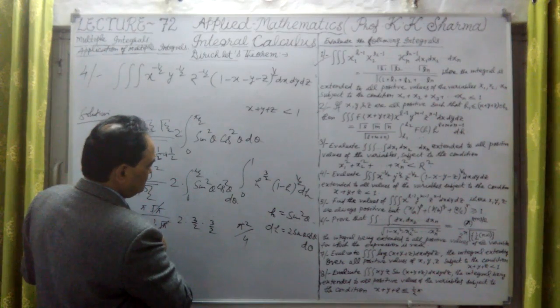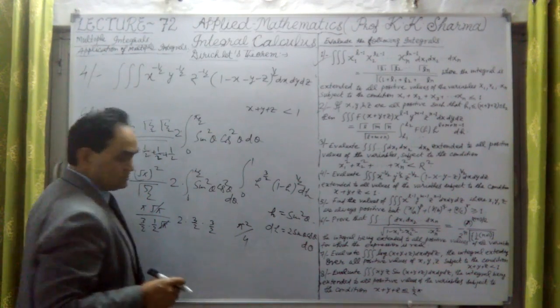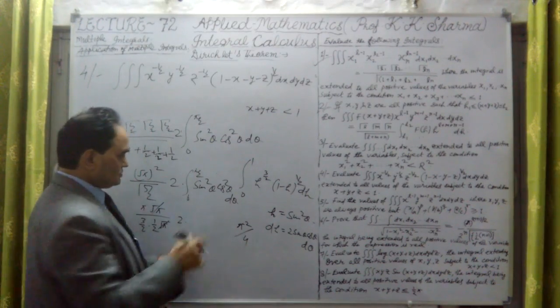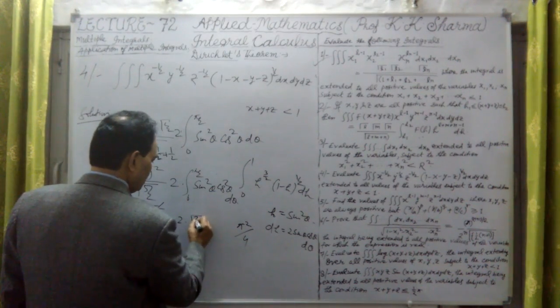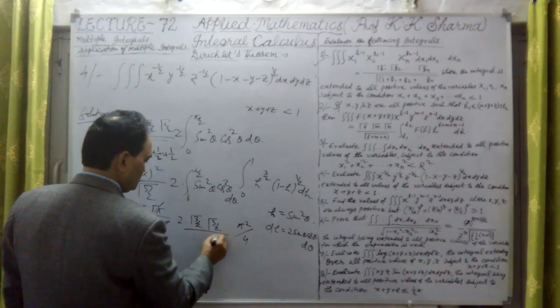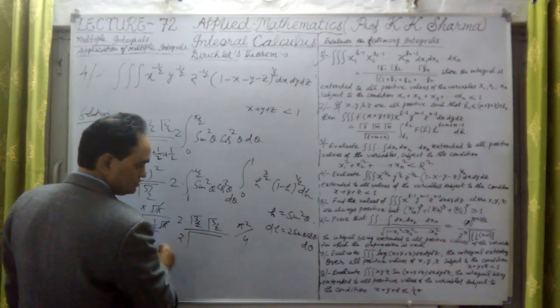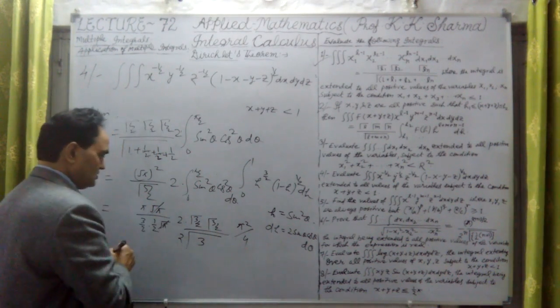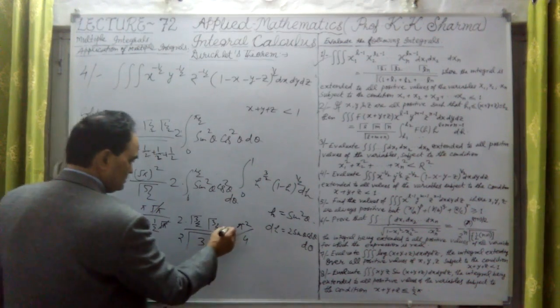This I have to convert through the gamma function. Okay, this is 2 plus 1, 3 upon 2, 3 upon 2 upon gamma twice into 2 plus 2, 4 plus 2, 6 upon 2 means 3. Let me solve it.